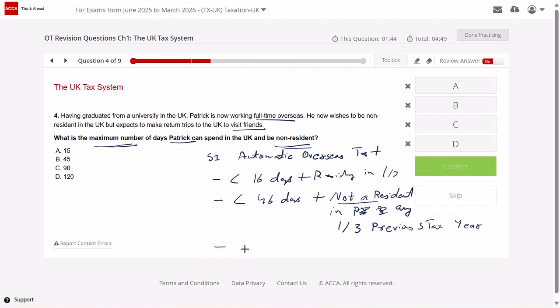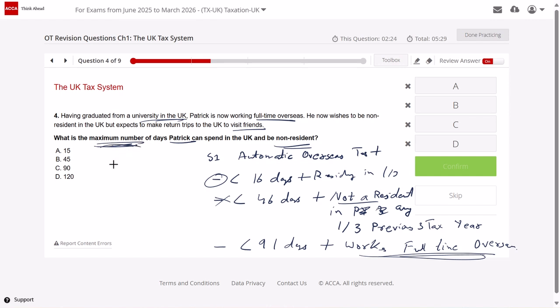And the third test is less than 91 days plus works full time overseas. In the current situation, Patrick graduated from a UK university, so definitely he has been resident in the UK, so the previous condition may not be satisfied. But he is working full time overseas. So what is the maximum number of days? Of course, he can spend 15 days, and he will definitely be non-resident. But the question asks for the maximum number, so here the maximum would be 90 days, because less than 91 is 90.